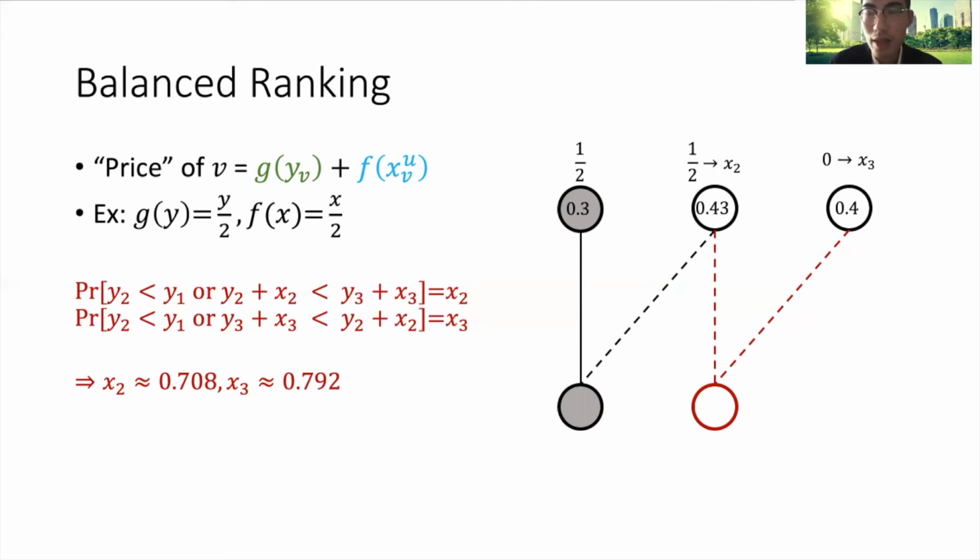Similarly, we can write down the constraint for the third vertex, which is the second equation on the left. If you trust my calculation, this gives x_2 roughly equal to 0.708 and x_3 roughly equal to 0.792. Together with their ranks, we see that the second vertex has a smaller price and it will be matched.